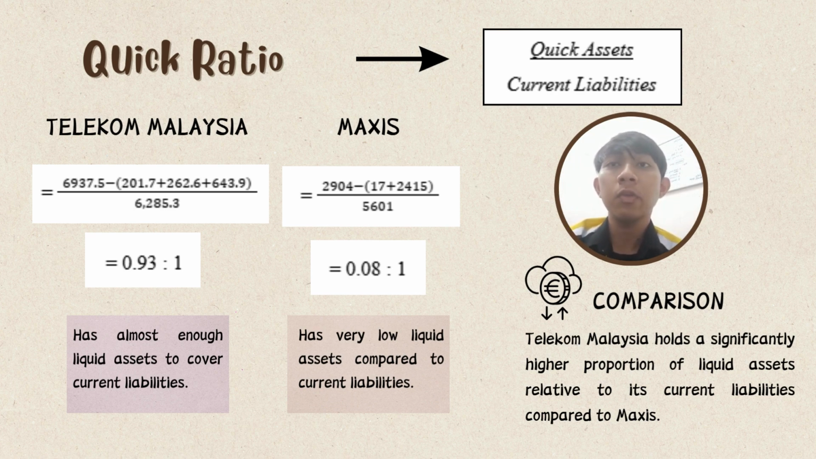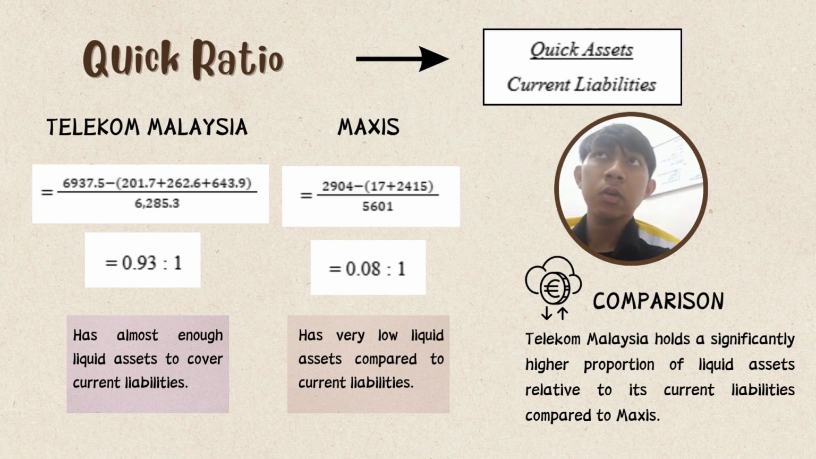The formula for the quick ratio is quick assets over current liabilities. For Telekom Malaysia, we get a ratio of 0.93 ratio 1, from which we can conclude that they have almost enough liquid assets to cover the current liabilities. And for Maxis, we get 0.08 ratio 1, from which we can conclude that they have very low liquid assets compared to current liabilities.